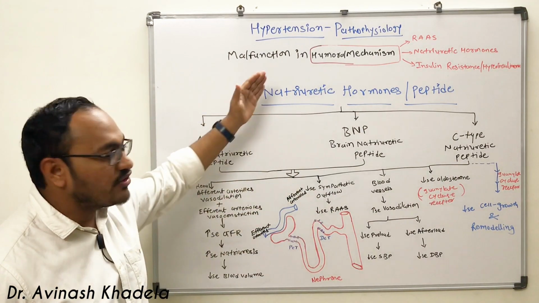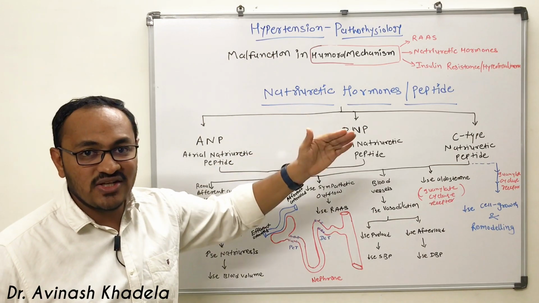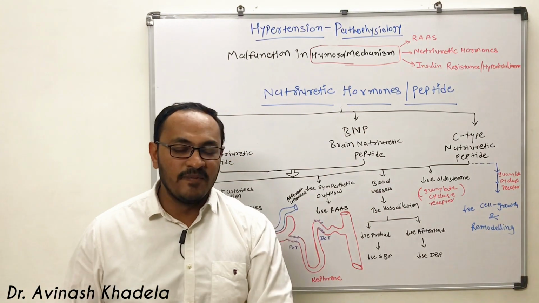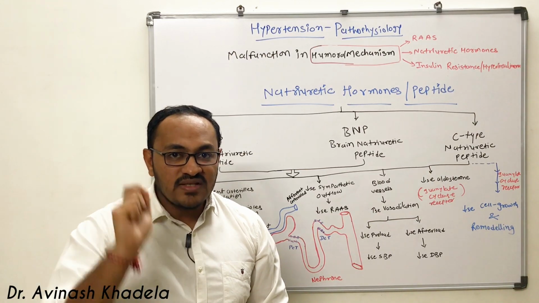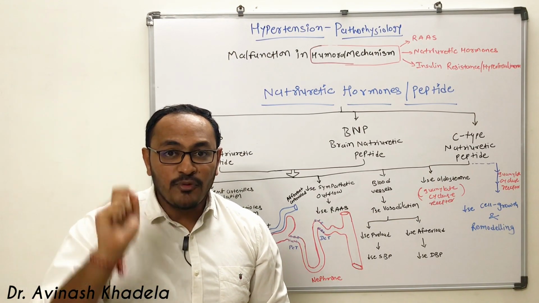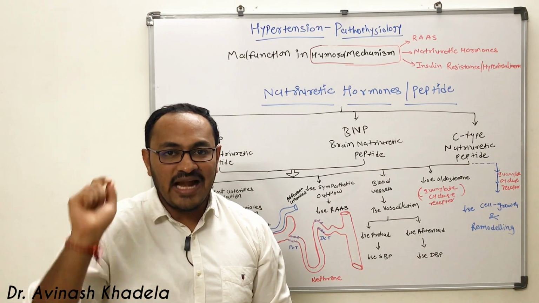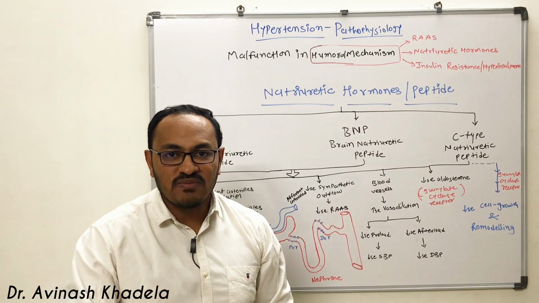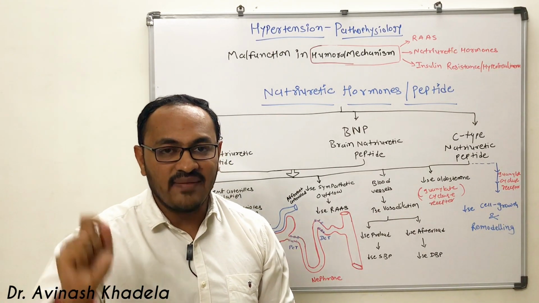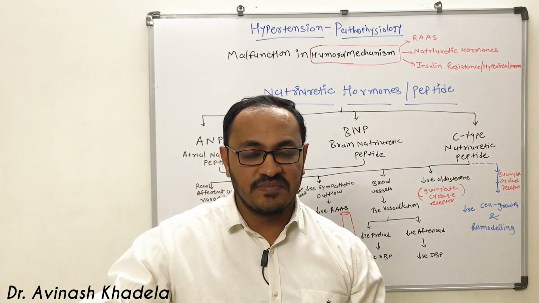Once these natriuretic peptides are secreted in the human body, they have physiological action in various parts of the human body. Precisely and briefly, this natriuretic hormone has an opposite action to antidiuretic hormone as well as aldosterone. ADH and aldosterone are responsible for sodium and water retention and thus responsible for increasing the blood volume and increasing the blood pressure.